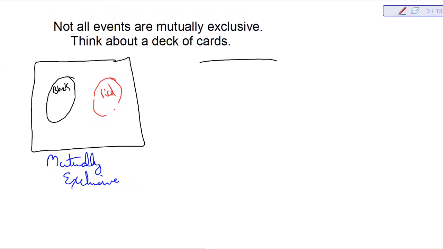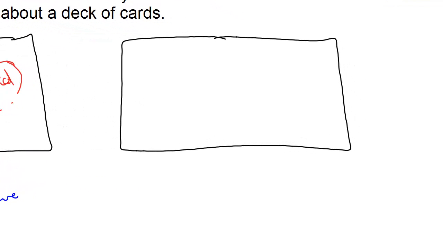Now, let's look at another example. The probability of getting kings and black cards.